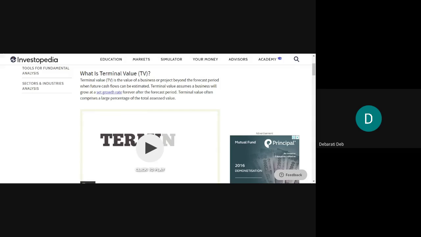It is also not mentioned that the project can be sold off and the money utilized somewhere else. Then this terminal value will help you find out the value of that project beyond the forecasted cash flow periods that are given to you.